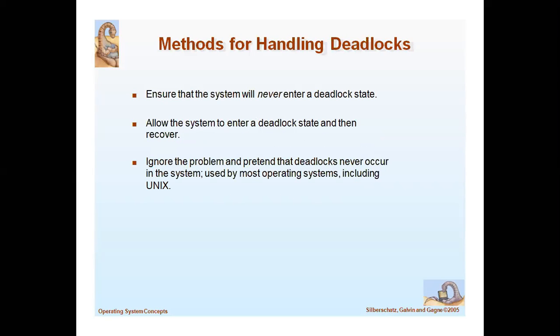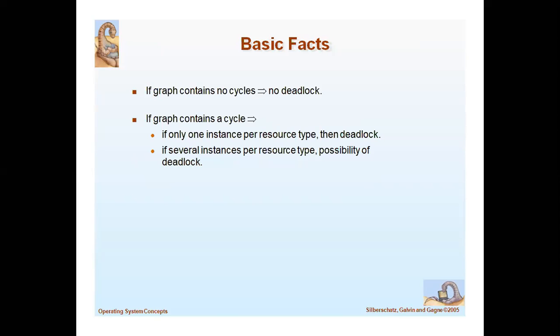In a deadlock situation, we have to handle the deadlock. That means we have to identify the deadlock, ignore the deadlock, prevent or avoid the deadlock, and detect and recover from the deadlock.